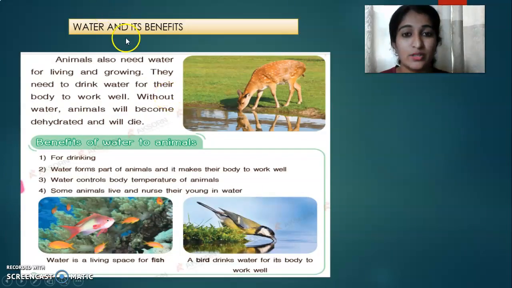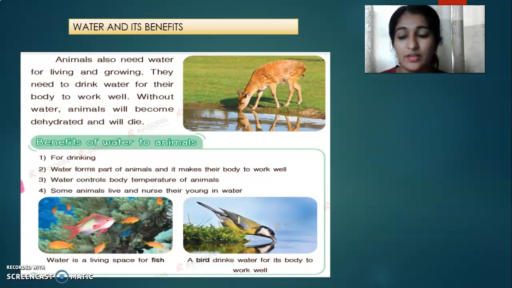Next is water and its benefits. Animals also need water for living and growing. They need to drink water for their body to work well. Without water, animals will die because of dehydration.